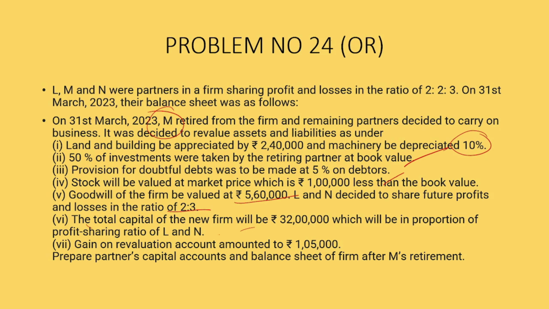The total capital of the new firm will be 32 lakhs and will be in proportion of the profit sharing ratio of L and N. Gain on revaluation account amounted to 1,05,000. So, prepare the partners' capital account and the balance sheet after M's retirement.